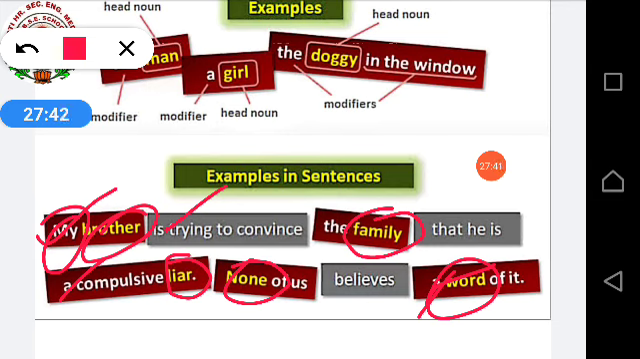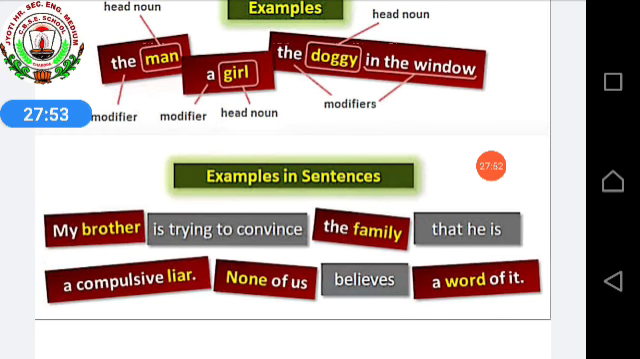So understood? What is a noun phrase? A group of words that does the function of a noun in a sentence is called a noun phrase. So here also the group of words is doing the function of a noun. So it will be called a noun phrase, and modifiers the, a, all these are your modifiers.